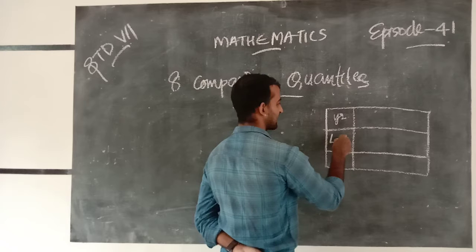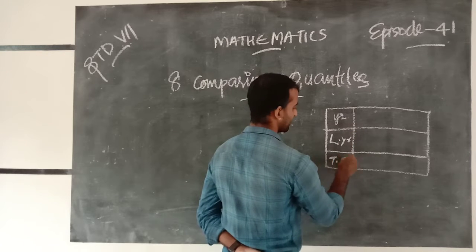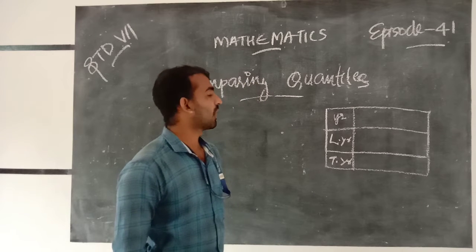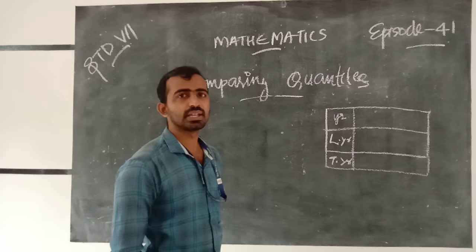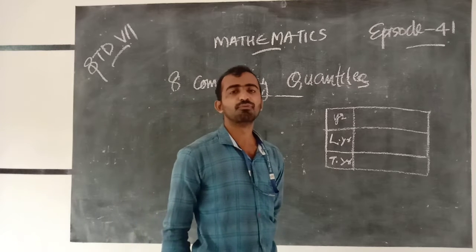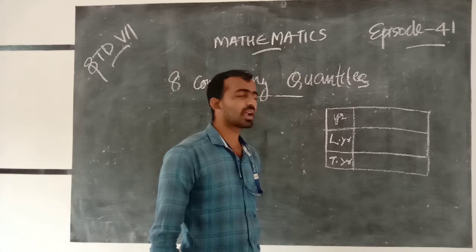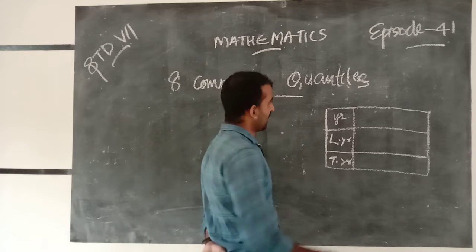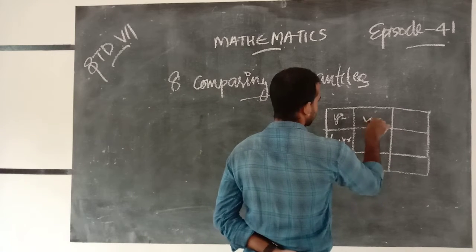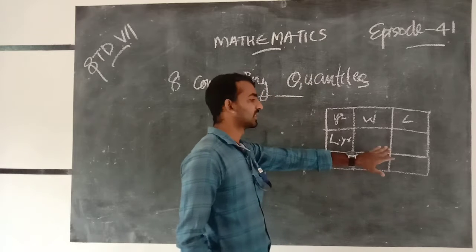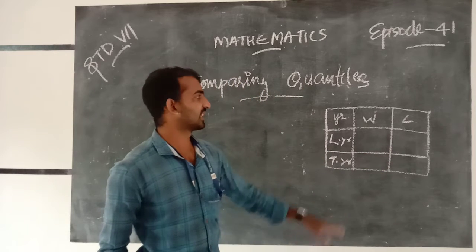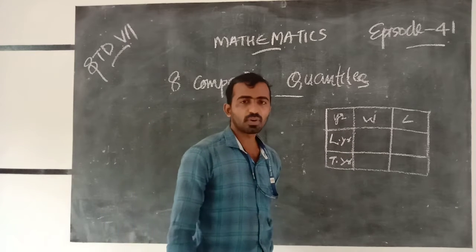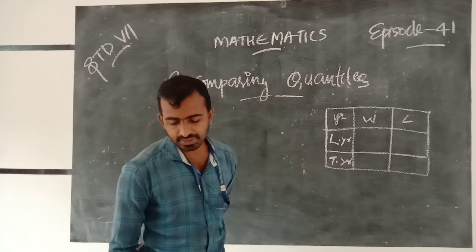Last year, this year. I am just writing the short forms. When you write the notes in your notebook, you must write the complete form. Just write the short forms: years, last year, this year, winnings, loss. Next, we are going to discuss in which year the record was better.